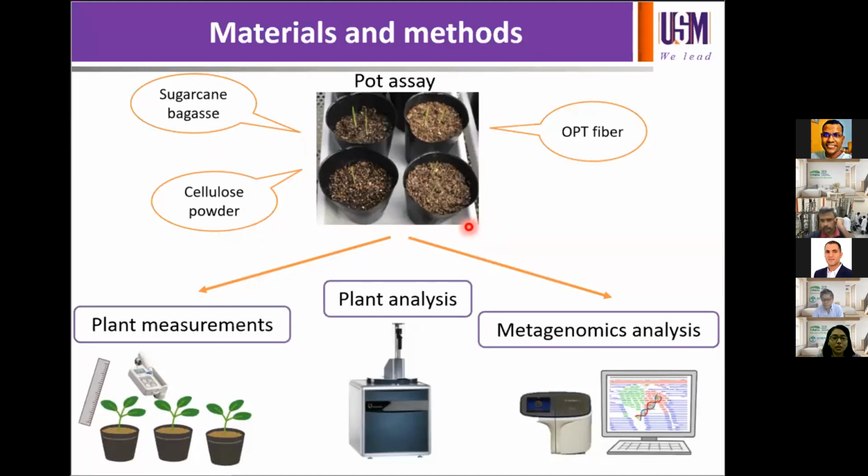For this work, a pot assay was carried out by applying 4 types of treatments, where we added soil and OPT, soil and sugarcane bagasse, and soil and cellulose powder at 5% each. And lastly is the unamended soil. The treatments were arranged using a completely randomized design.